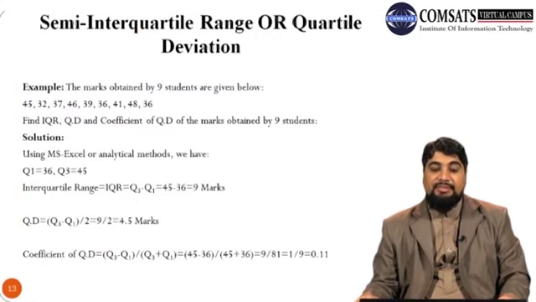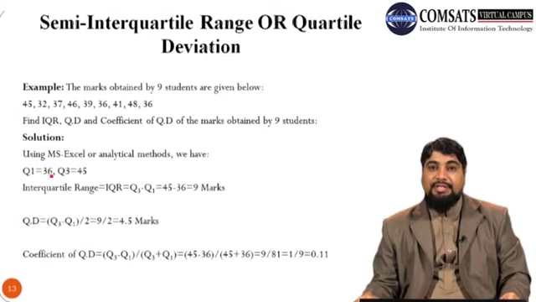So let us discuss the examples of semi-interquartile range, interquartile range, which is also called quartile deviation, and the coefficient of quartile deviation. Let us take the same data set, the marks obtained by 9 students: 45, 32, 37, and so on up to 36. The question is, find the IQR, quartile deviation, and the coefficient of quartile deviation of the marks obtained by these 9 students. We can calculate Q1 and Q3 using MS Excel.